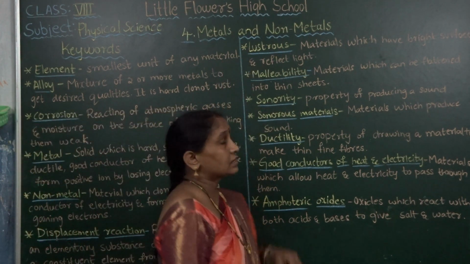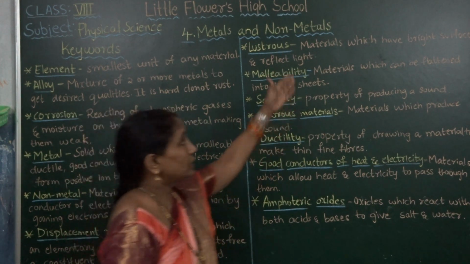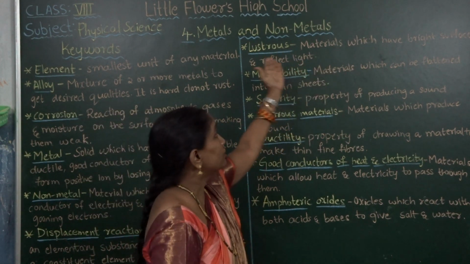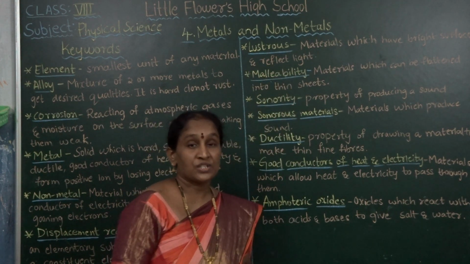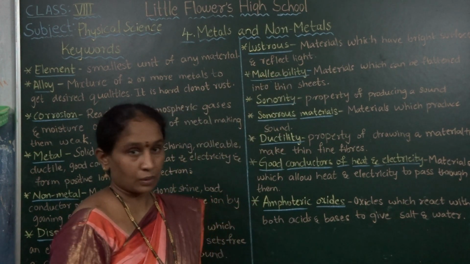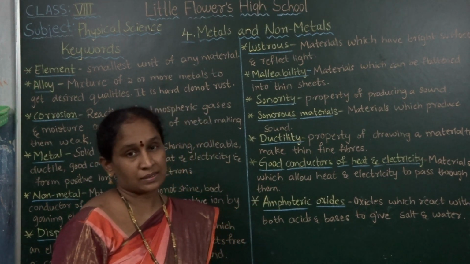Next one, lustrous. What is the meaning of lustrous? Materials which have a bright surface and reflect light. They can shine. The shining property of metals is called lustrous.